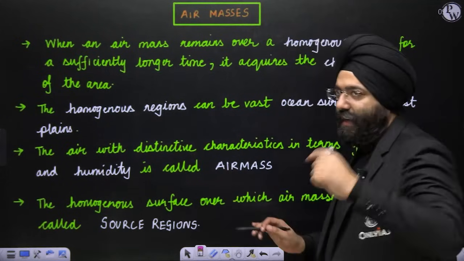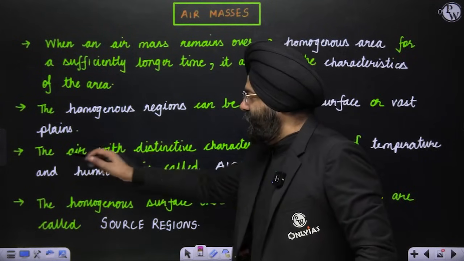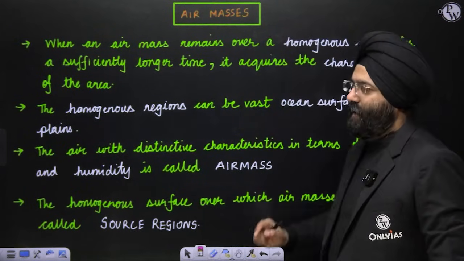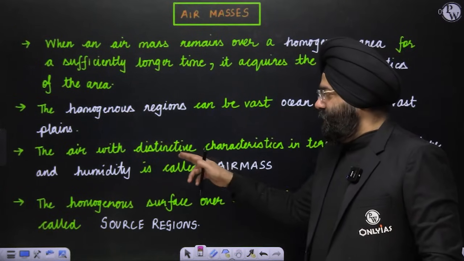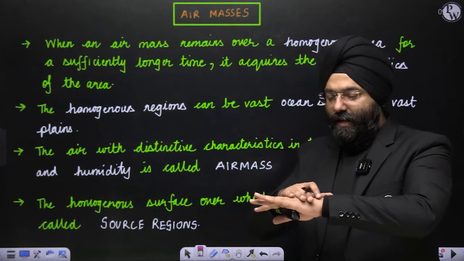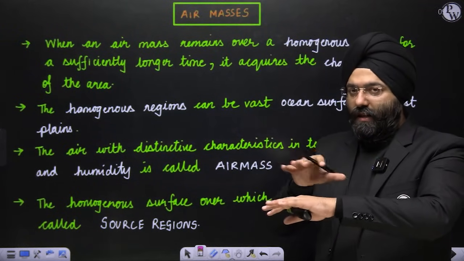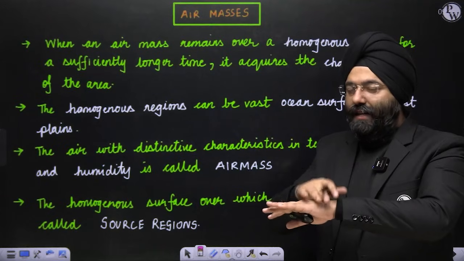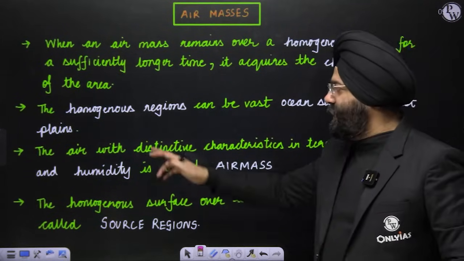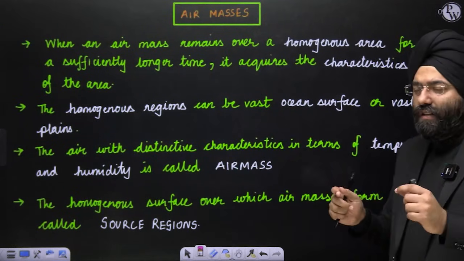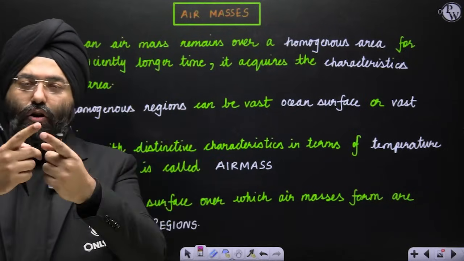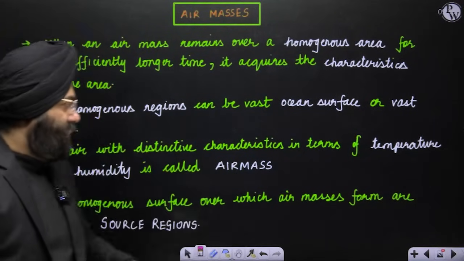So what do we see? Let's see the definition. The air with distinctive characteristics in terms of temperature and humidity is called an air mass. Air with distinctive characteristics. Now, let us see, a region is there and a large mass of air is there. Because of this contact, it has acquired certain characteristics with respect to temperature and humidity. Now this is known as an air mass. That is why it is air with distinctive characteristics. Distinctive means it has its own characteristics, which are almost uniform across this large mass of air. This is known as an air mass.